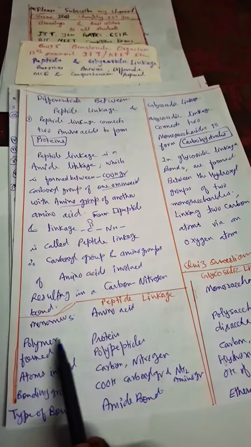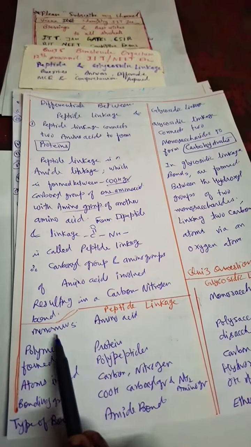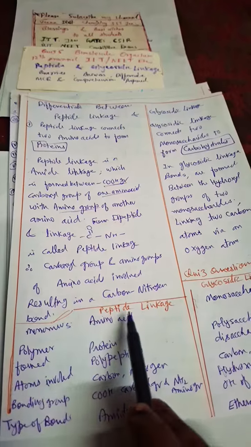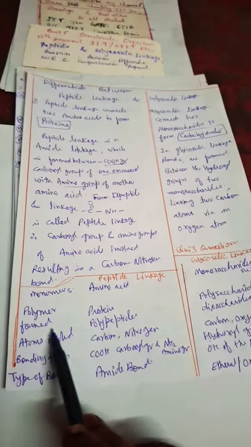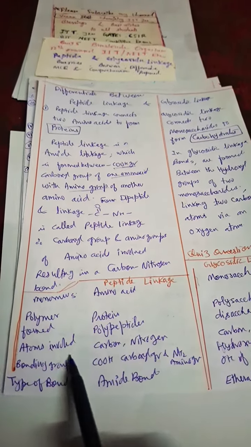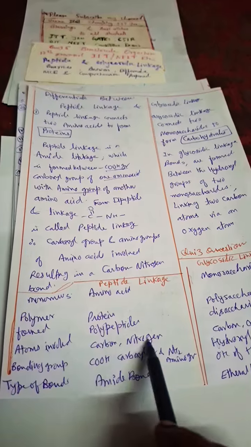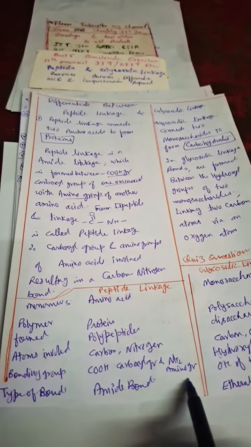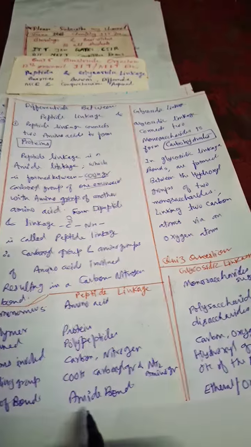Okay, so the polymer of this peptide linkage is protein. The monomer is the amino acid. And then we'll go for atoms involved: carbon and nitrogen, to form the amide linkage. And the bonding groups: the carboxyl group and the NH2 group. And the type of bond is the amide bond.